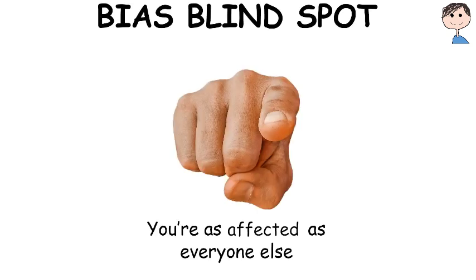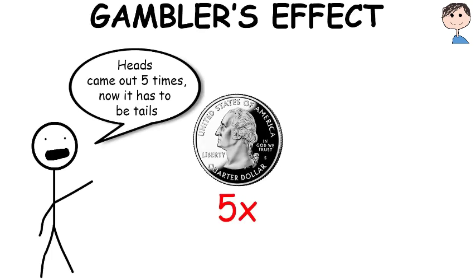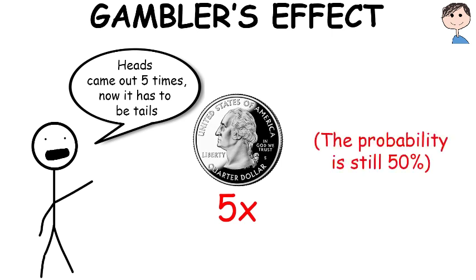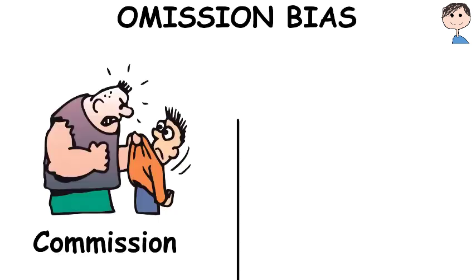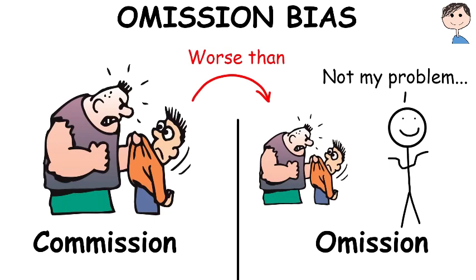Bias blind spot. The tendency to think that oneself is less affected by cognitive biases compared to others. Gambler's fallacy. Gambler's fallacy happens when there's a tendency to think that future probabilities are altered by past events, when in reality they are unchanged. Omission bias. It's the tendency to judge harmful actions as worse or less moral than equally harmful inactions.